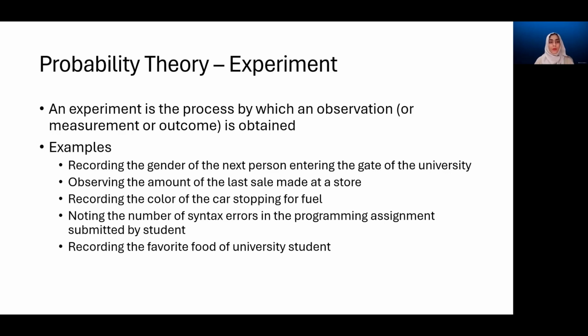Every time you're getting some data, it usually is a result of an experiment. So we are conducting experiments every day, all the time, when we are doing things, when we are talking to each other, when we are simply sitting back and observing things. For example, I might be just looking randomly and waiting for a black cat to pass by.